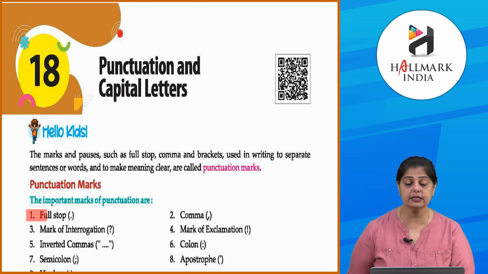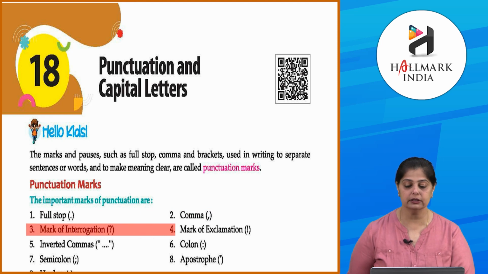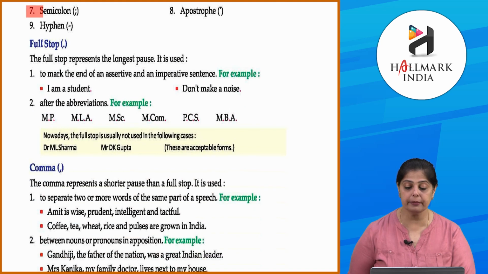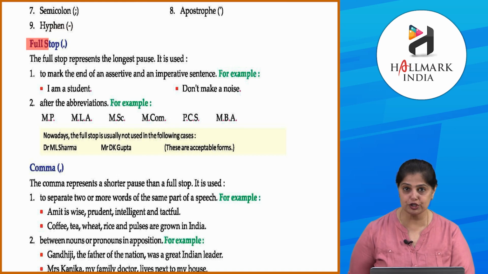First is full stop, we all know it. Second is a comma. Third, mark of interrogation, that's a question mark. Mark of exclamation, inverted commas, colon, semicolon, apostrophe and hyphen. तो ये है अलग अलग हमारे पंक्चुएशन मार्क्स. अब हम इन्हें सीखेंगे one by one. So let's begin with full stop.